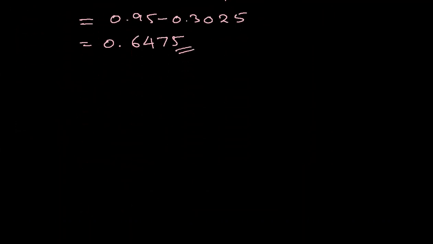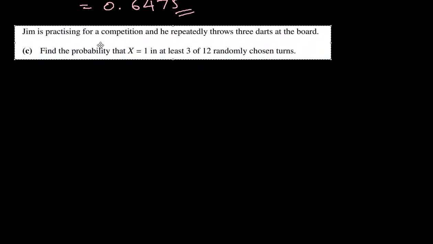Let's move on to the next part of the same question, which is this. Jim is practicing for a competition and he repeatedly throws 3 darts on the board, meaning he takes turns. Find the probability that x equal to 1 is at least 3 of the 12 randomly chosen turns. Since 12 randomly chosen turns makes it a fixed number of attempts, we will use binomial distribution. Probability remains unchanged, every turn is independent, so good. This becomes our binomial distribution.